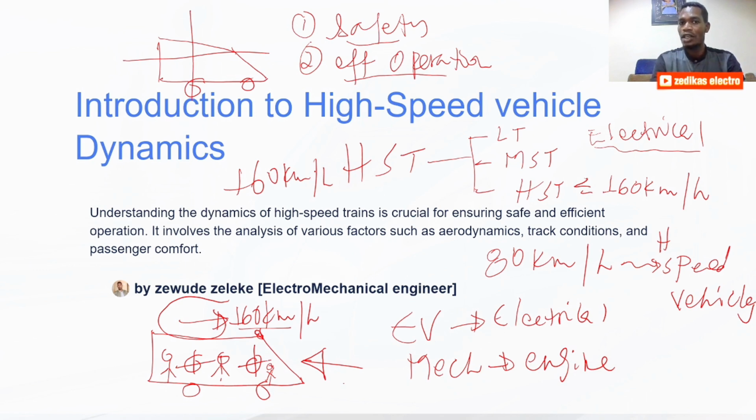As engineers, during the design, we have to focus on these two things. The first one is safety, the second one is efficient operation. Safety and operation must be put at the top of the dynamics of any mechanical and electromechanical system. Having this in mind, we'll see the details of how to start the dynamics of a given system. So this is the introductory part. We'll see the detailed dynamics concepts in the next video.